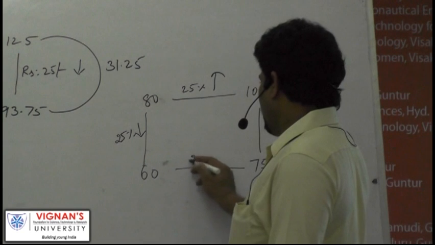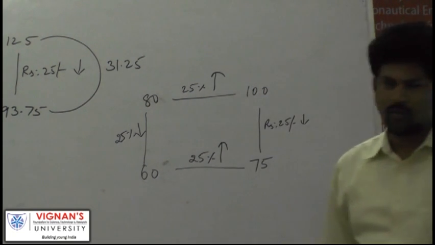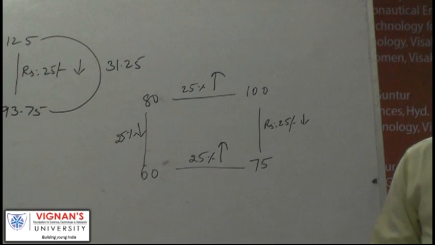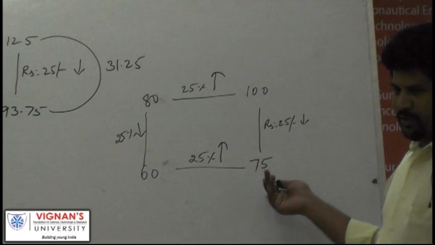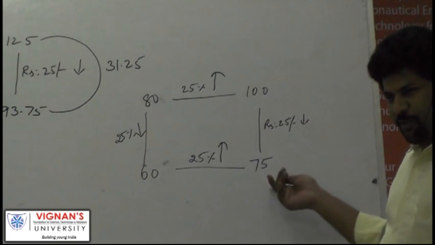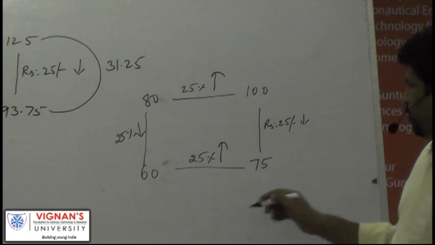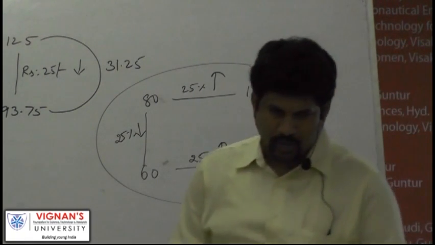Still he gains 25%. What is 25% of 60? 1/4. 25% of 60 is 15. So 60 plus 15 is 75. He is selling it for 25 rupees less. Still he is gaining 25%. Right? This is what the problem says. Next one.